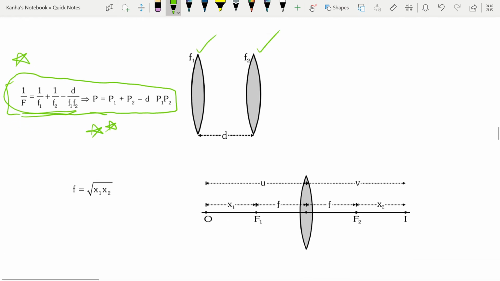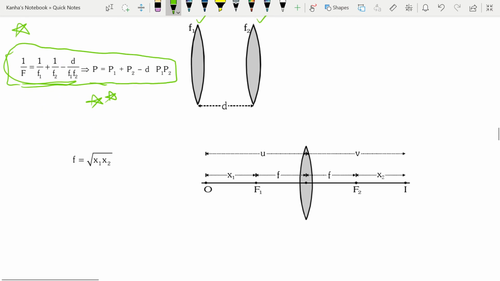Second is something known as Newton's formula. The actual paper generally never asks for this, but you never know, so you should just keep this in the back of your mind. It is not a difficult relation to remember.